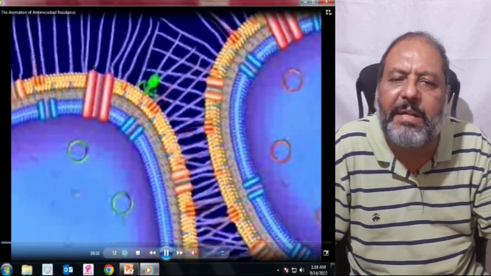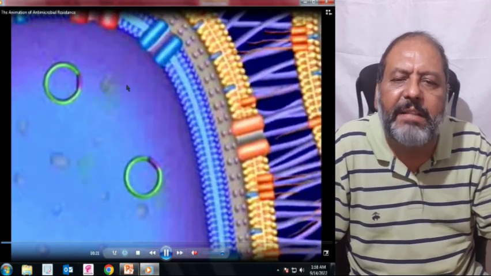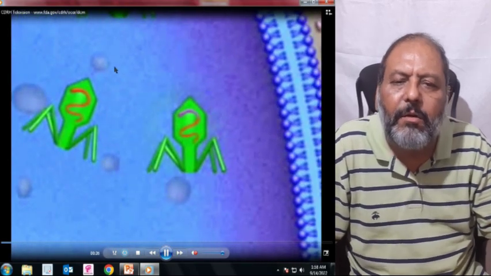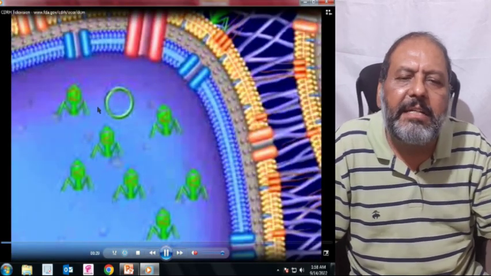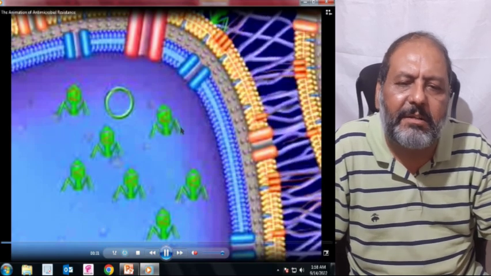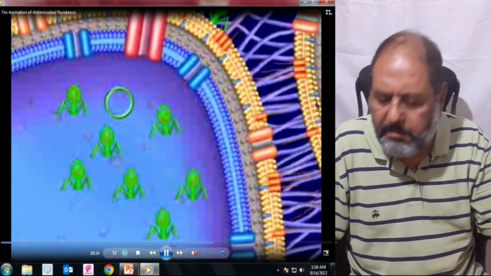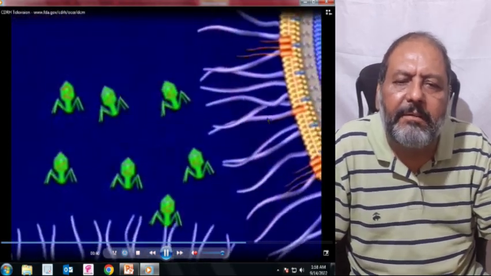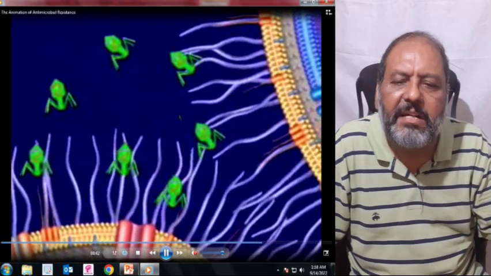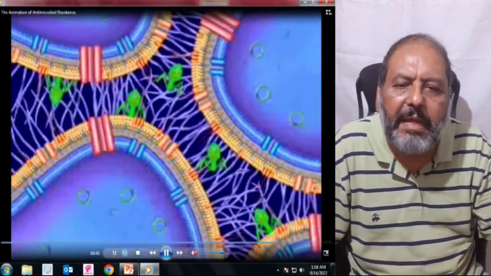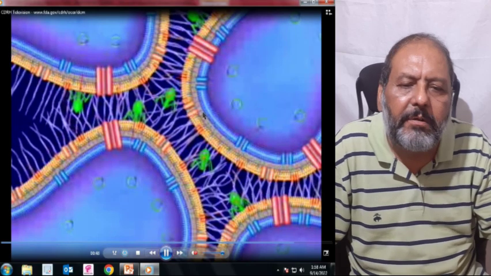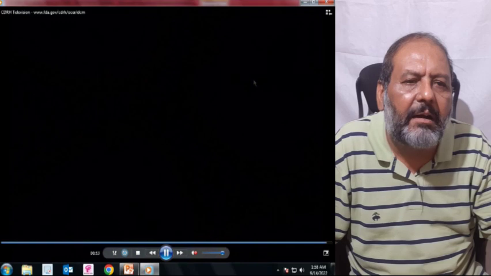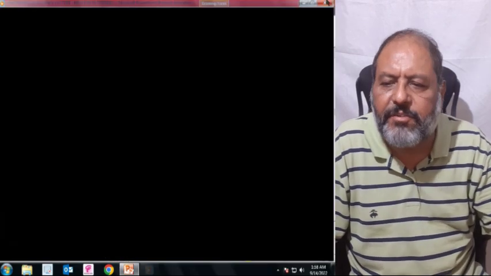Here one can see the bacteria being infected by the bacteriophage, and the bacteriophage takes the genetic material from this bacteria and transfers it to another bacteria to make it resistant. As one can see, the bacteriophages are attacking different bacteria and are capable of putting their genetic material into these bacteria and making them resistant.